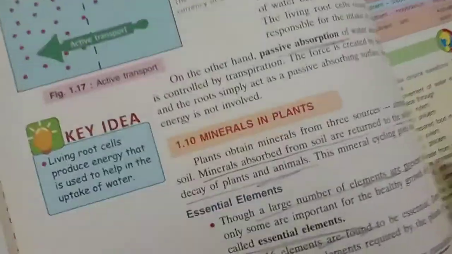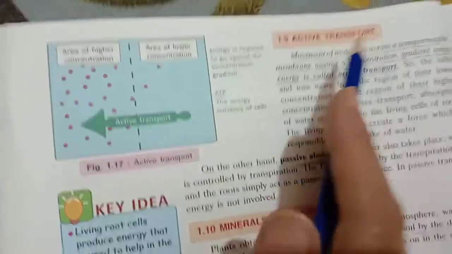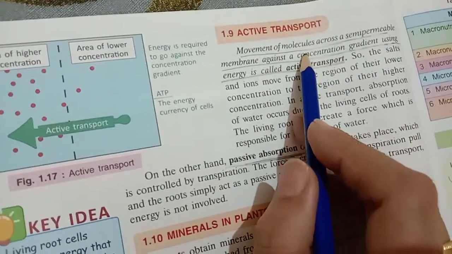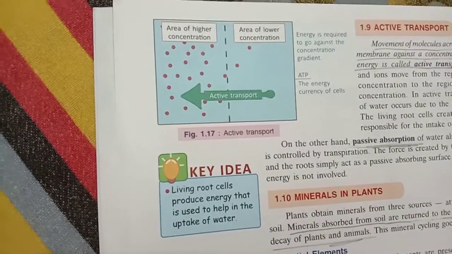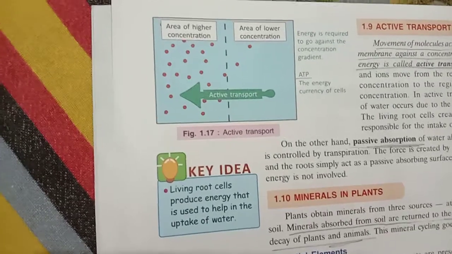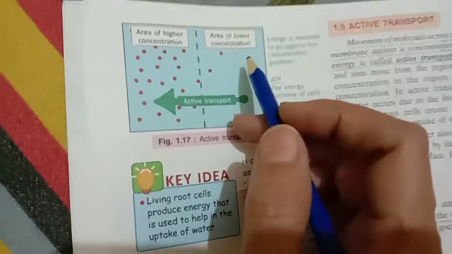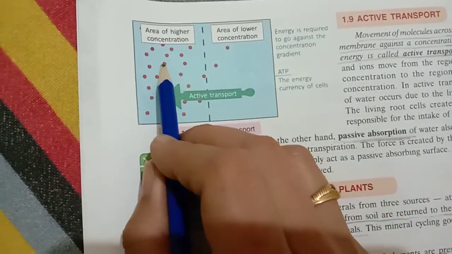Okay, and here the active transport, this is a very important one. Active transport is totally opposite to osmosis and diffusion. As we know, in the case of osmosis, the movement of water is from the higher concentration to the lower concentration, but here it is opposite. Movement of nutrients and minerals is from their lower concentration to the higher concentration.